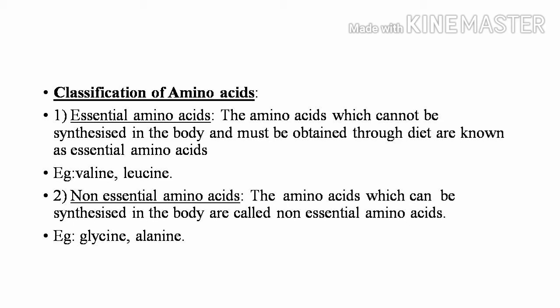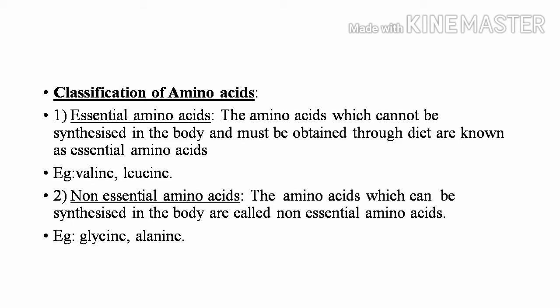The examples of essential amino acids are valine and leucine. Next, let us try to understand about non-essential amino acids. The amino acids which can be synthesized in the body are called non-essential amino acids.